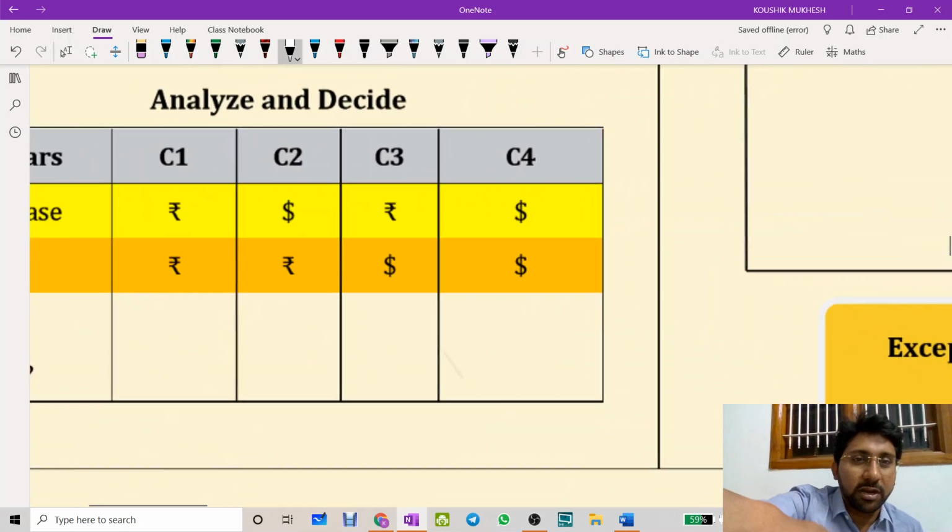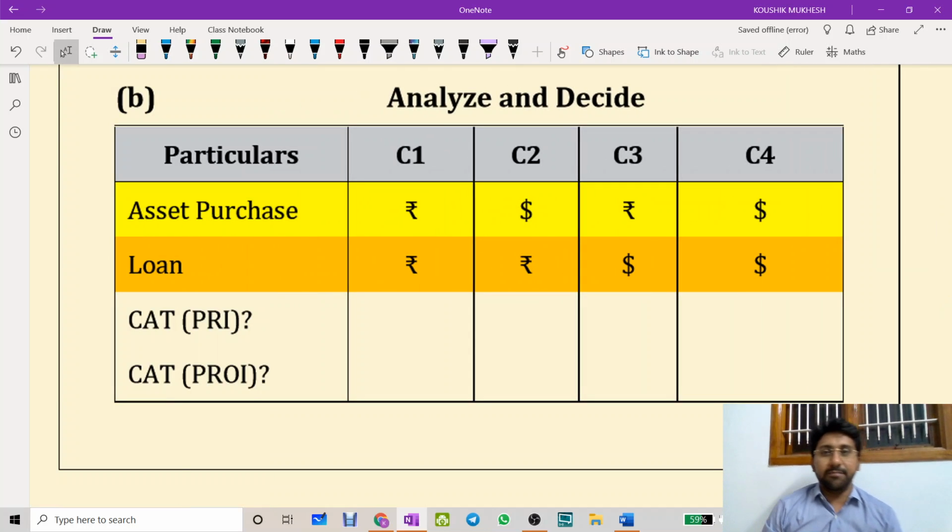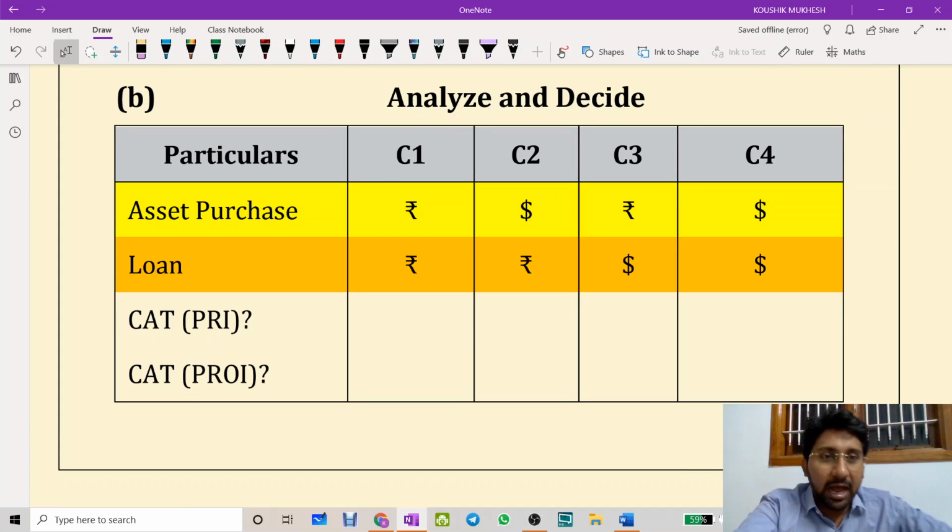Now I have one small example to deal with. So see here. Analyze and decide. Asset purchased in rupee, loan taken in rupees. So I purchased an asset in Vijayawada by taking a loan from SBI Vijayawada. Now tell me, is it a capital account transaction for a PRI? Yes. Next one. I purchased a house in USA by taking a loan in India. That means I have taken a loan in India, converted that loan amount into dollars and invested in a dollar. Now answer my question. Will this get attracted with the capital account transaction or not?